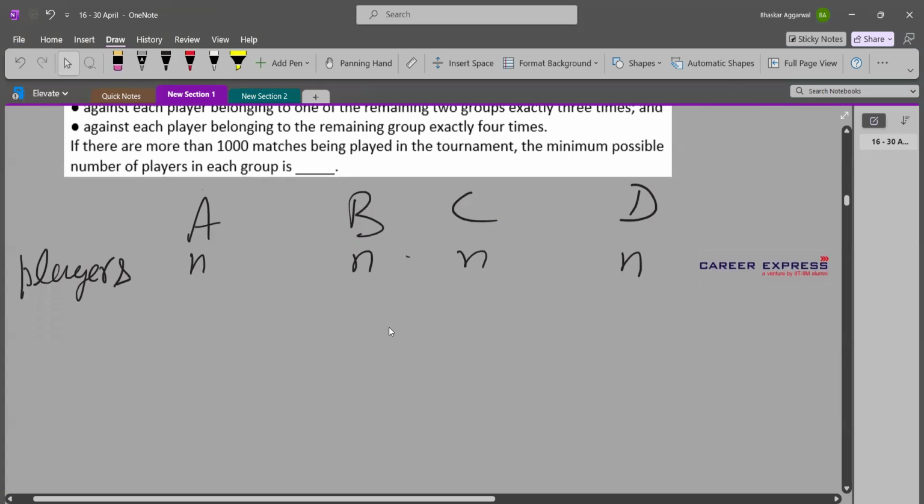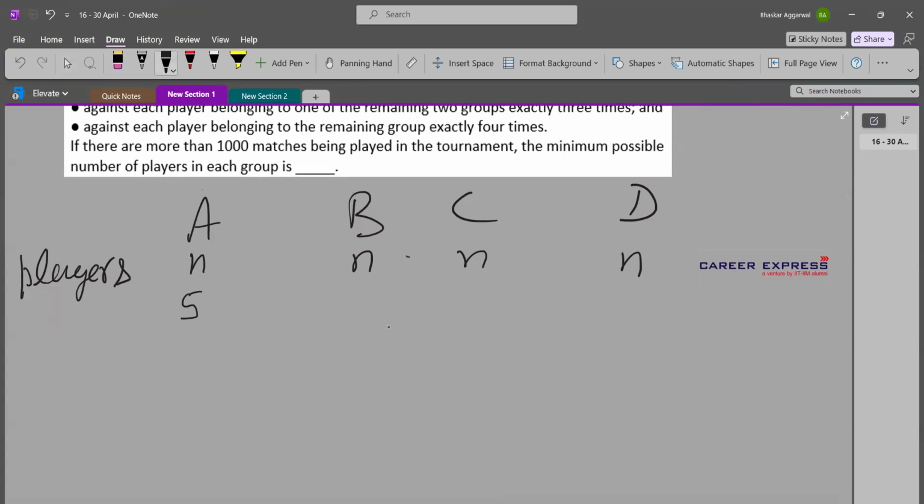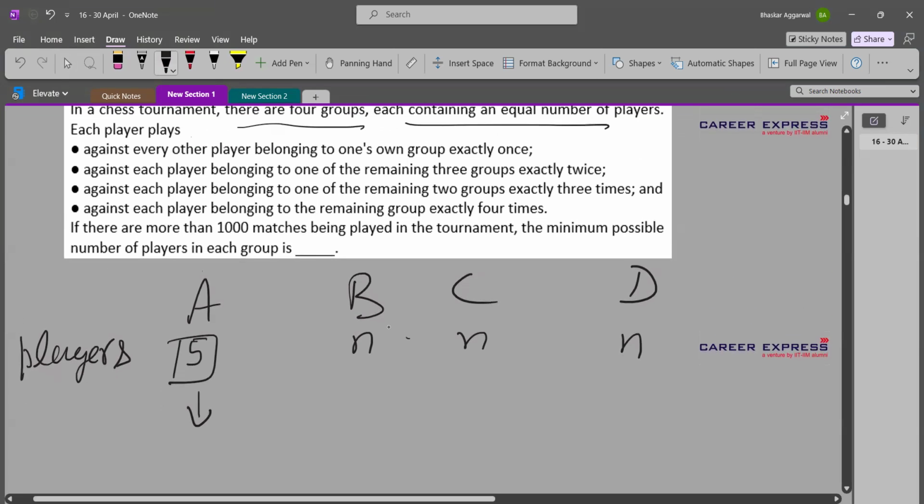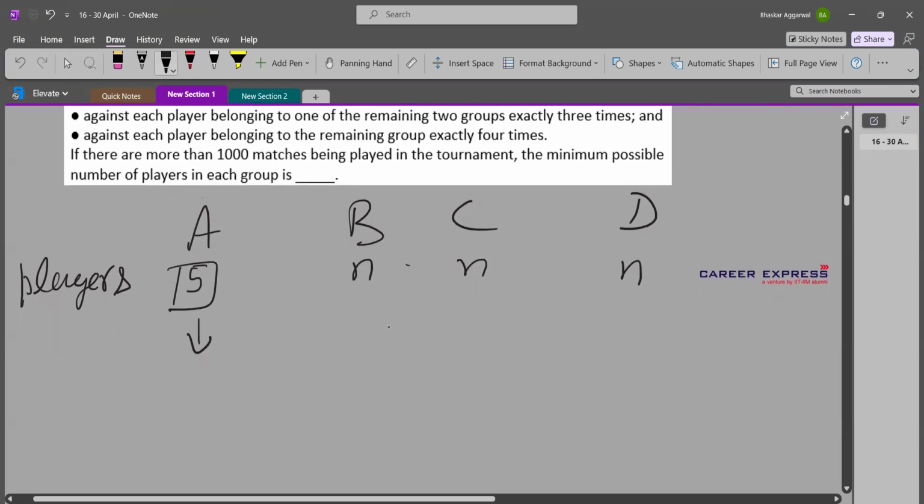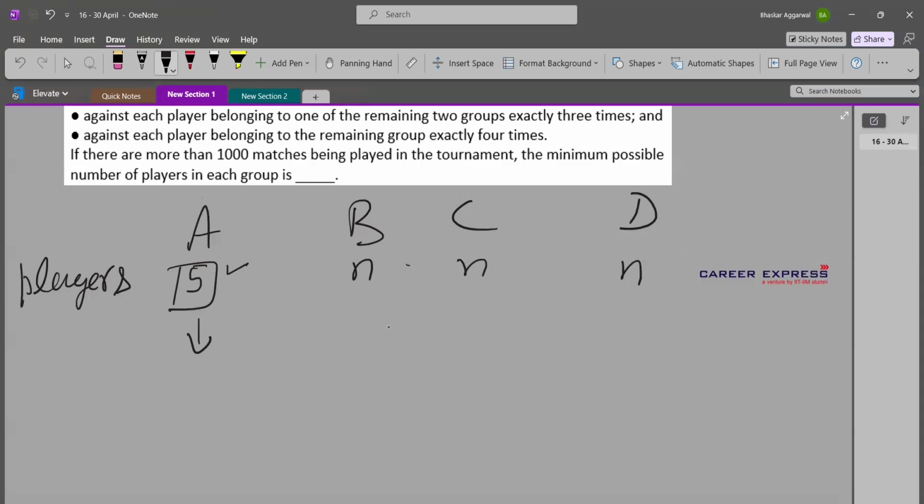So for an example, if N is 5. So if there are 5 players in group A, so these 5 players will play a match with each other exactly once. So if there are 5 players and everybody plays a match with each other exactly once, how many matches will be played between them? That is what we need to find, right? So first line says that every player of a group plays with every other player of the same group. So if we have assumed N is 5, just for example, how many matches will be played among those 5 players?